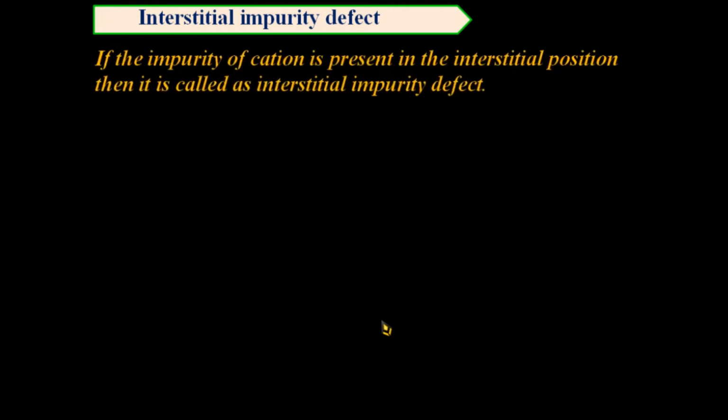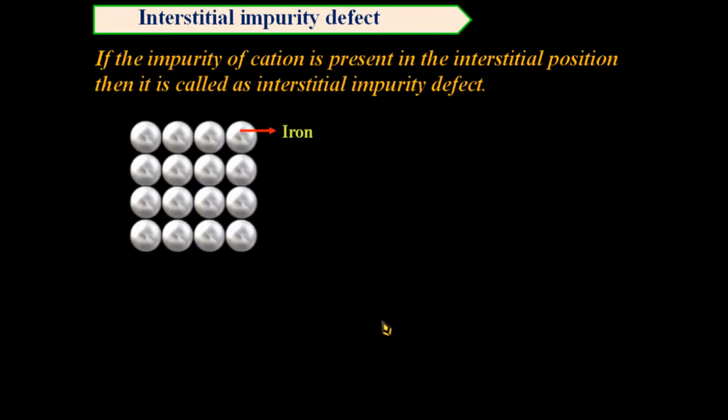The next one is the interstitial impurity defect. If the impurity of cation is present in the interstitial position, then it is called interstitial impurity defect. For example, stainless steel. Stainless steel is the alloy which is formed by the combination of iron and carbon. The interstitial voids or the spaces present in between these iron atoms are occupied by the small sized carbon atom as an impurity.